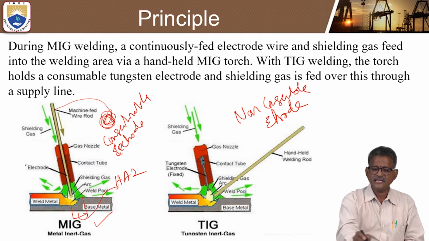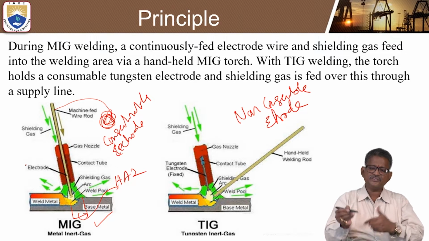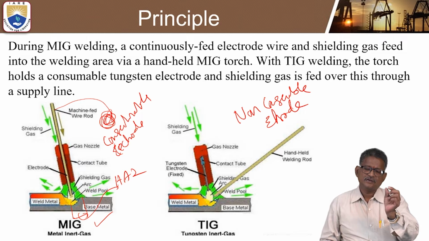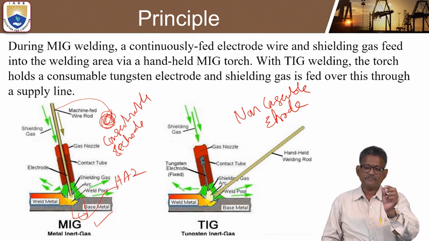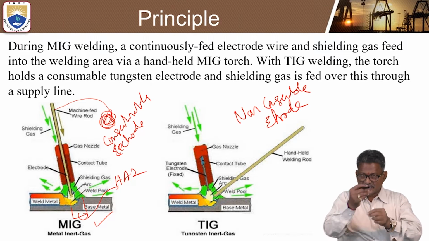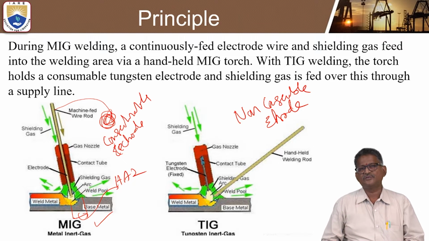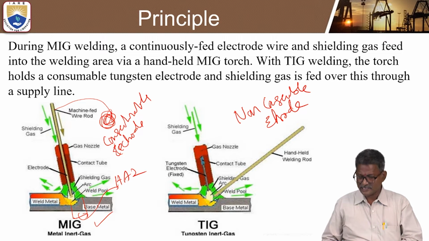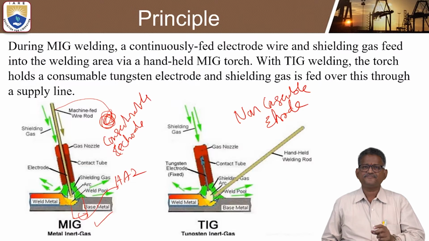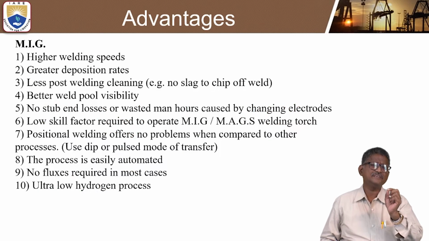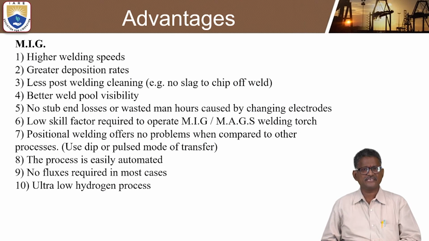Whenever it is a consumable electrode, the feed rod is continuously melted so that it can come to the electrode continuously or consistently. That's why a very high welding speed can be achieved in metal inert gas welding, and also greater deposition rates.